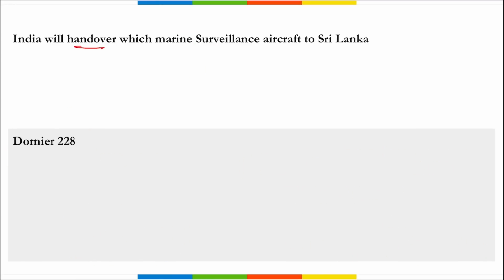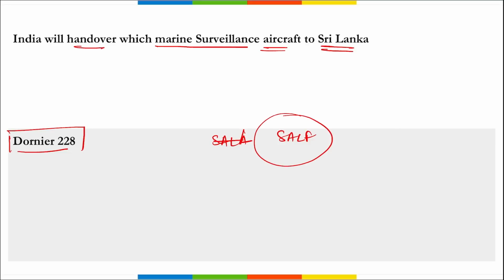Next, India will hand over which marine surveillance aircraft to Sri Lanka? It is your Dornier 228. India has presented the Indian Navy's Dornier 228 marine surveillance aircraft to the Sri Lankan Air Force. This was at an event held in Colombo, Sri Lanka, on the occasion of India's 77th Independence Day celebration, as a gift presented to Sri Lanka by India.